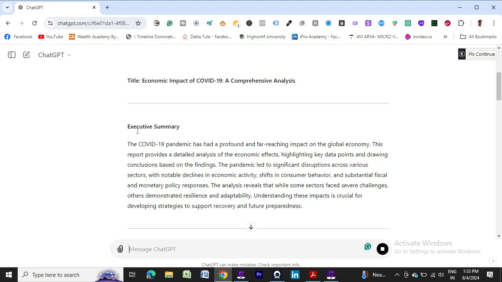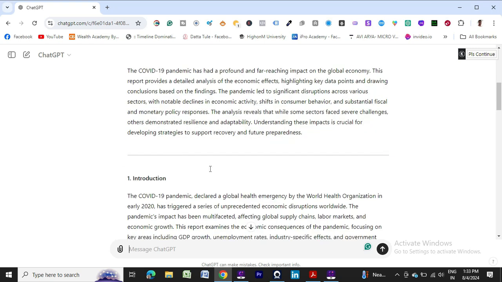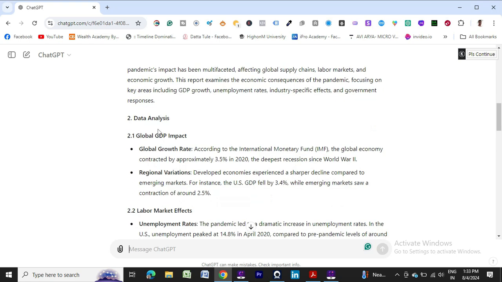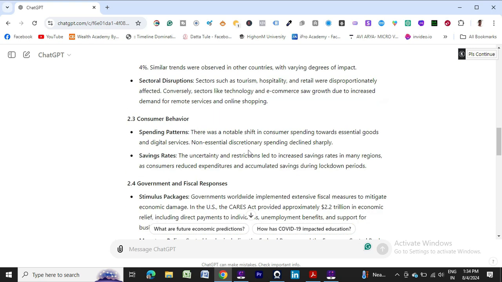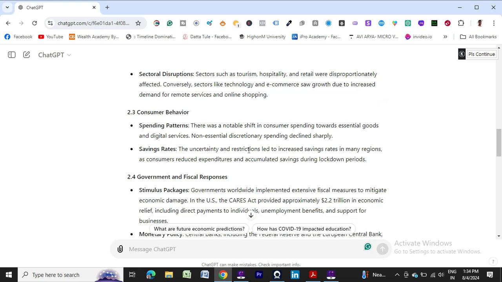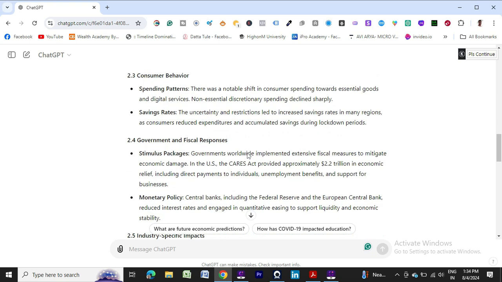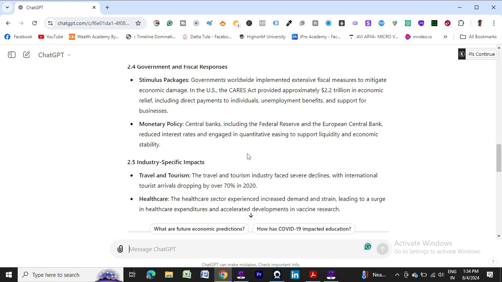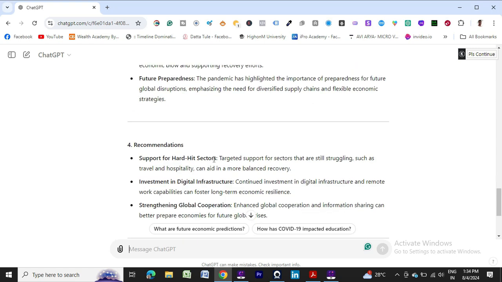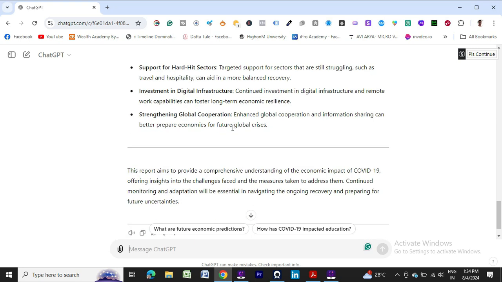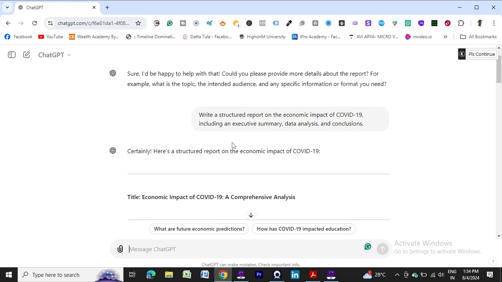Then introduction, data analysis like global GDP impact, labor market effects, consumer behavior, government and fiscal responses, industry specific impacts, conclusions, key takeaways and all the detailed information, recommendations also it has given.